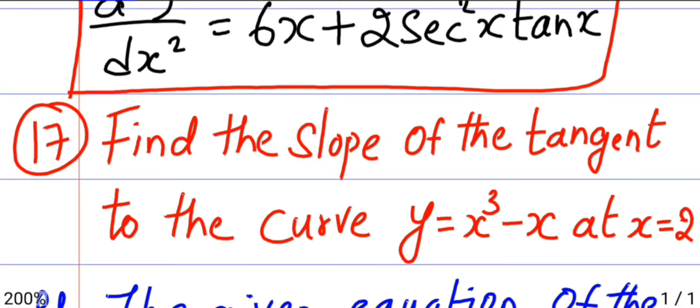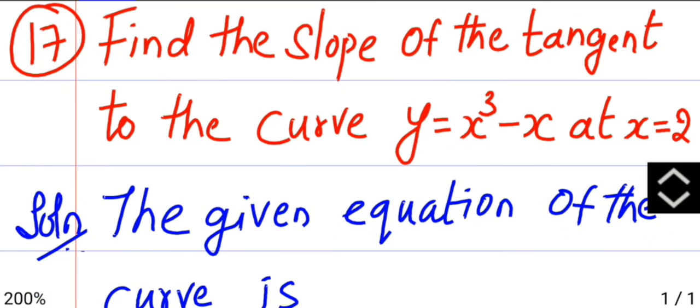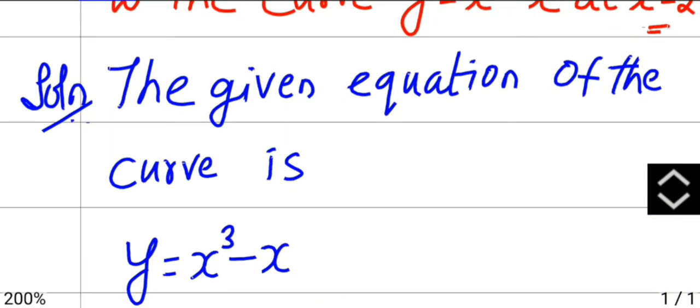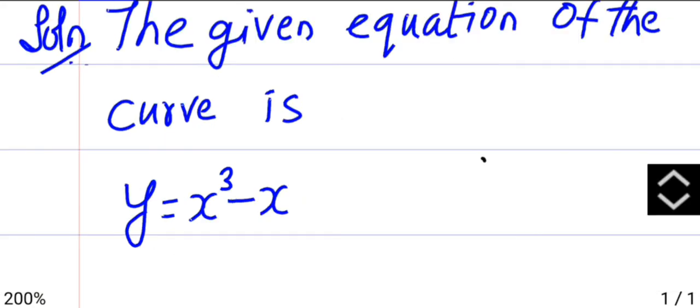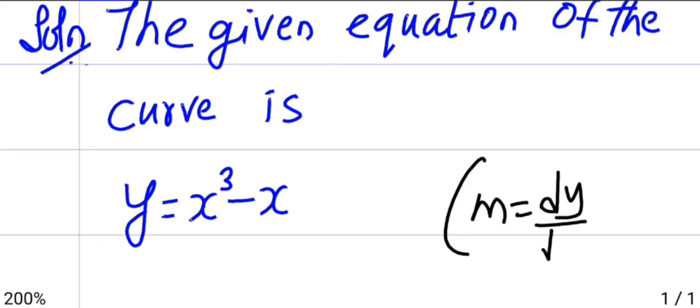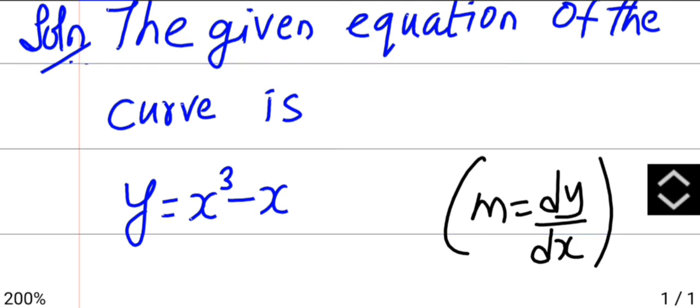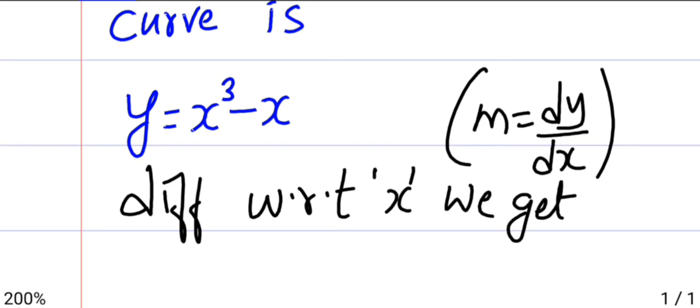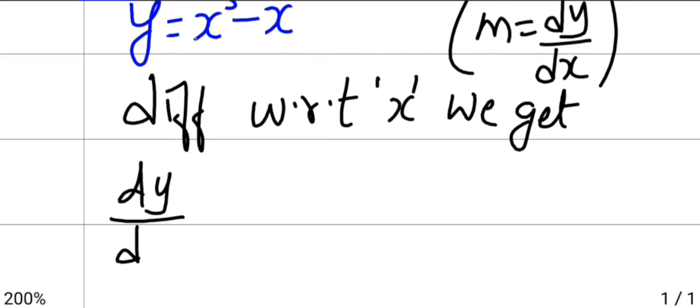17th question: find the slope of the tangent to the curve y equals x cube minus x at x equals 2. They have given the x value and they are asking you to find the slope. So what is slope? Slope is nothing but dy by dx. The given equation of the curve is y equals x cube minus x. Differentiating with respect to x, we get dy by dx is 3x square minus differentiation of x, which is 1.